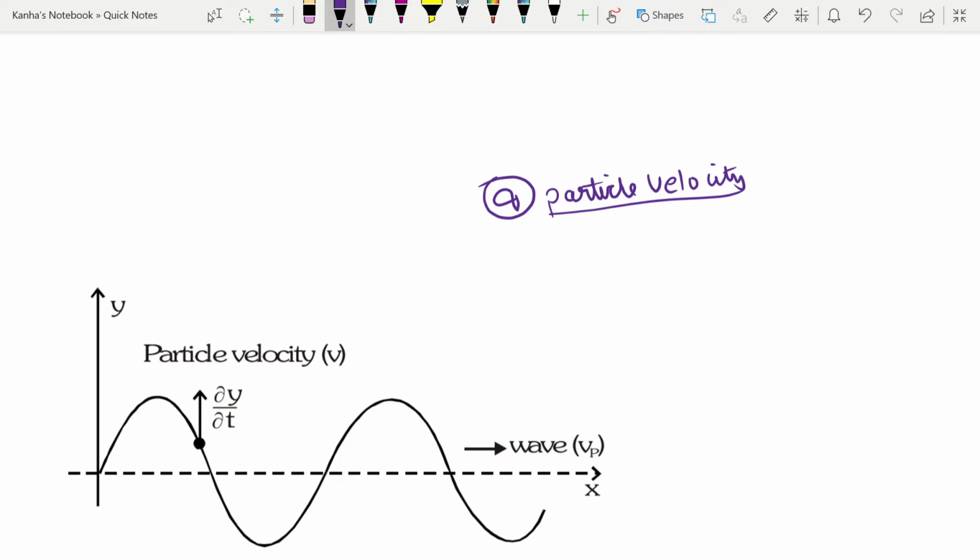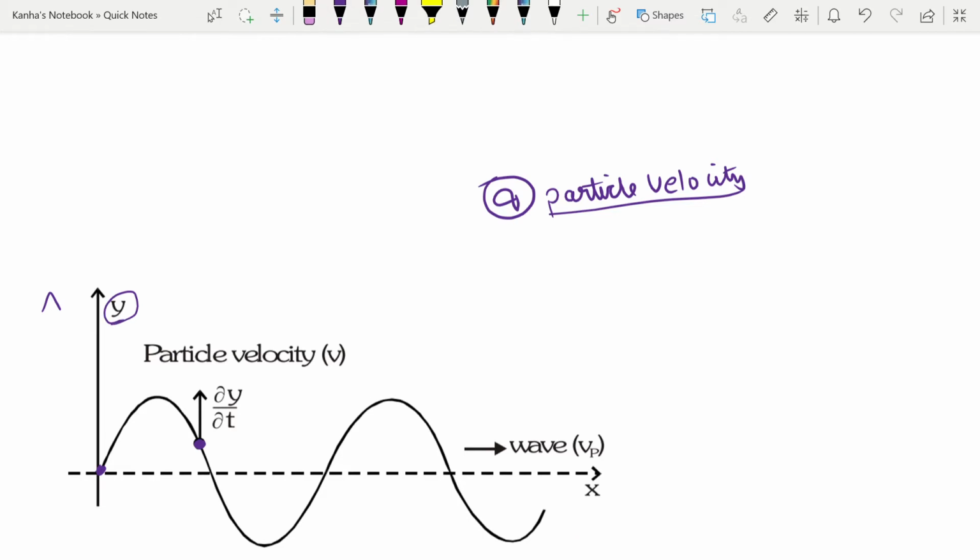The instantaneous velocity of any oscillating particle of the medium through which the wave is traveling is known as the particle velocity. In order to find the particle velocity, if your oscillation is given by y and by x, note that whenever a wave is given to you, its propagation will be in terms of time. Y is your oscillation and x is how the wave is propagating.